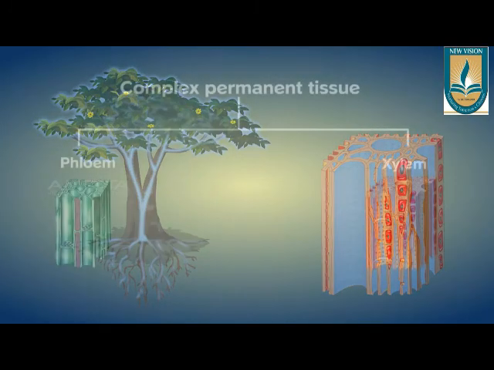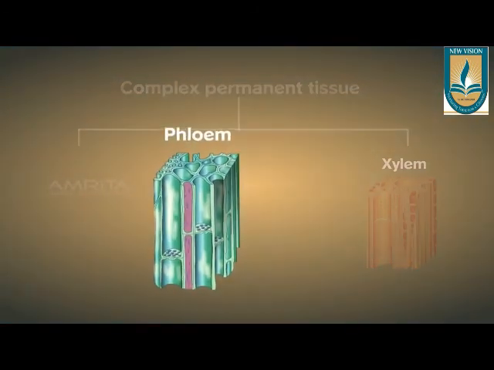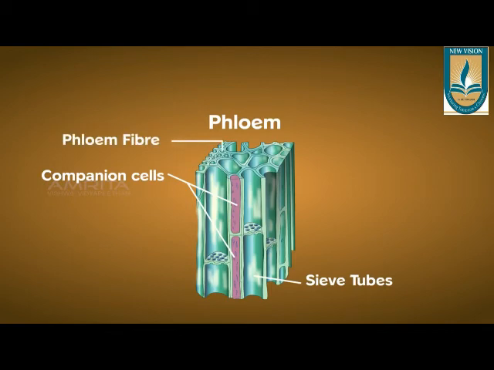The second type of complex permanent tissue is phloem, which is composed of sieve tubes, phloem fibers, companion cells and phloem parenchyma. Here also the parenchyma and the fibers are similar to those in simple permanent tissue.